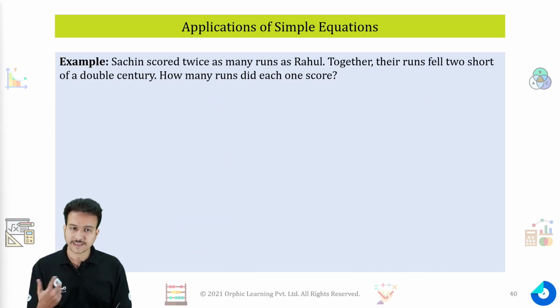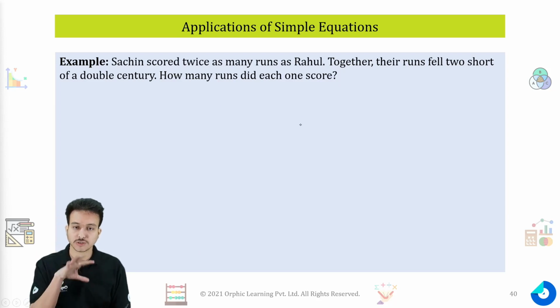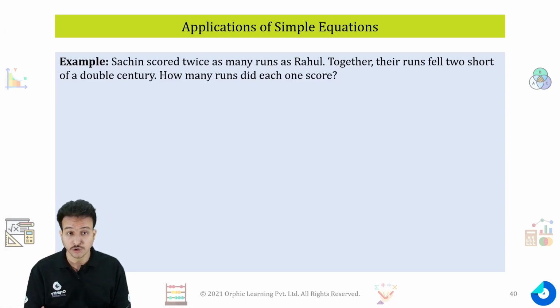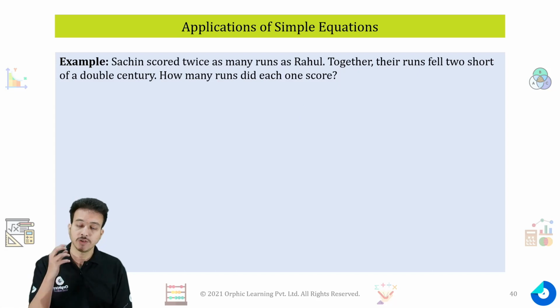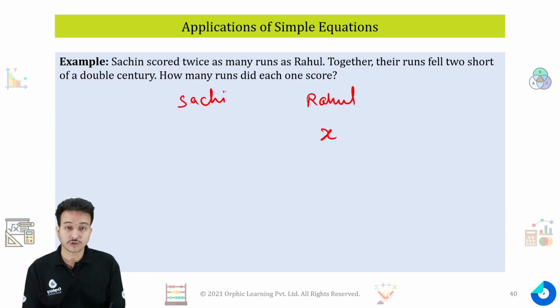Sachin scored twice as many runs as Rahul. Let's always take Rahul's, because Rahul scored less and Sachin scored more. And as we have discussed, we always have to take the smaller value as the variable. So I am saying Rahul scored x runs. So Sachin will score twice of it, that is 2 times x.